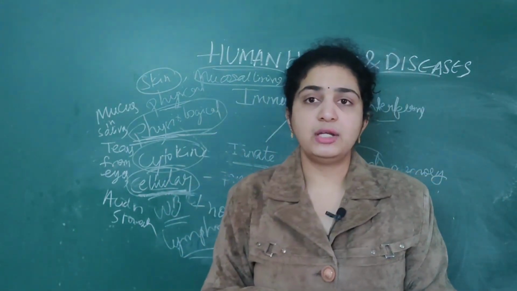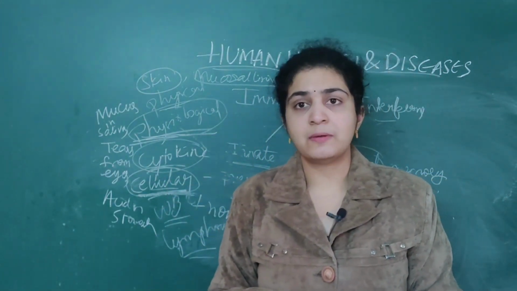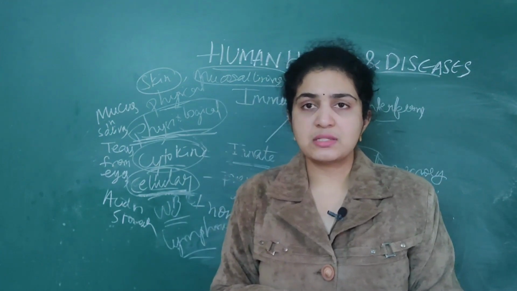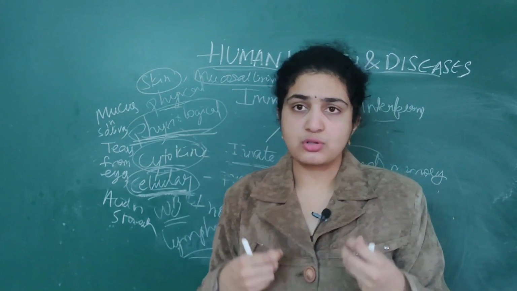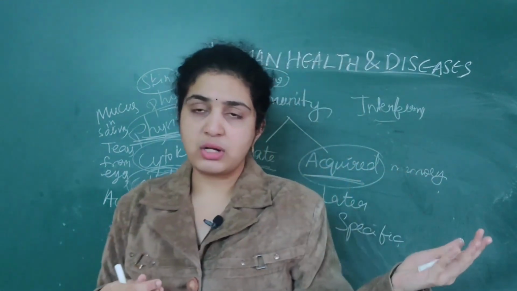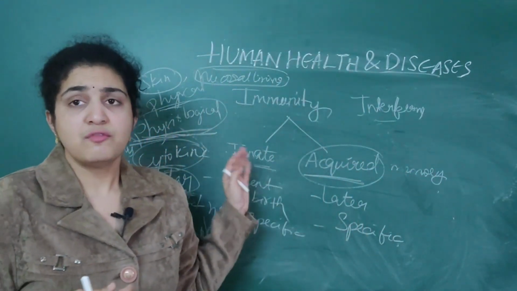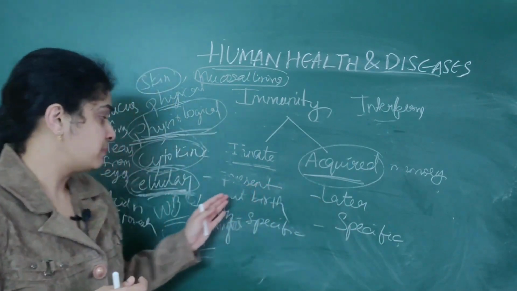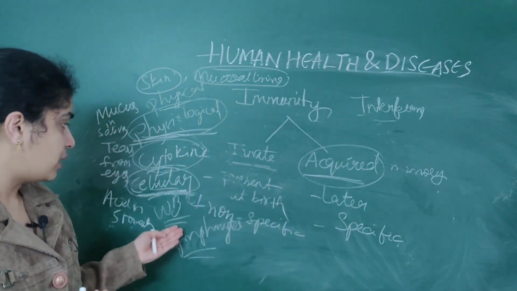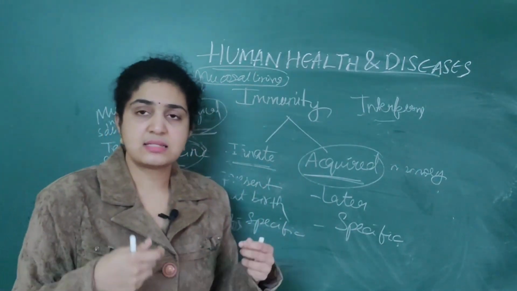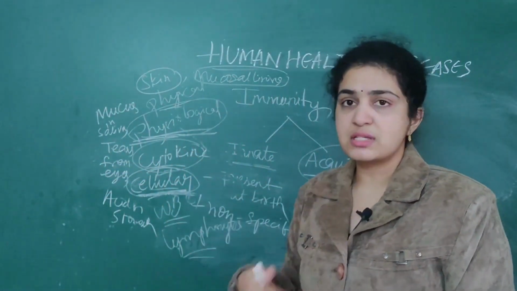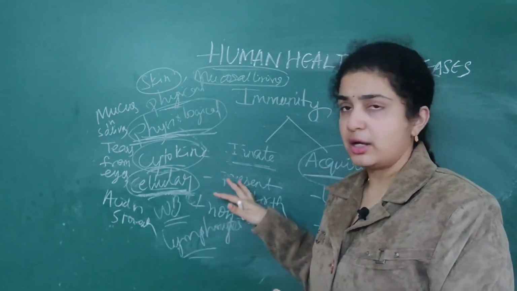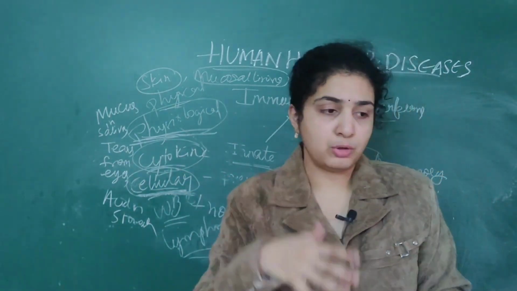Next, when you come to cytokine barriers, they are interferons only. Virus infected cells secrete proteins called interferons, which protect the non-infected cells. Then later cellular barriers, that is WBCs, neutrophils as well as lymphocytes. These all play an important role in innate immunity.